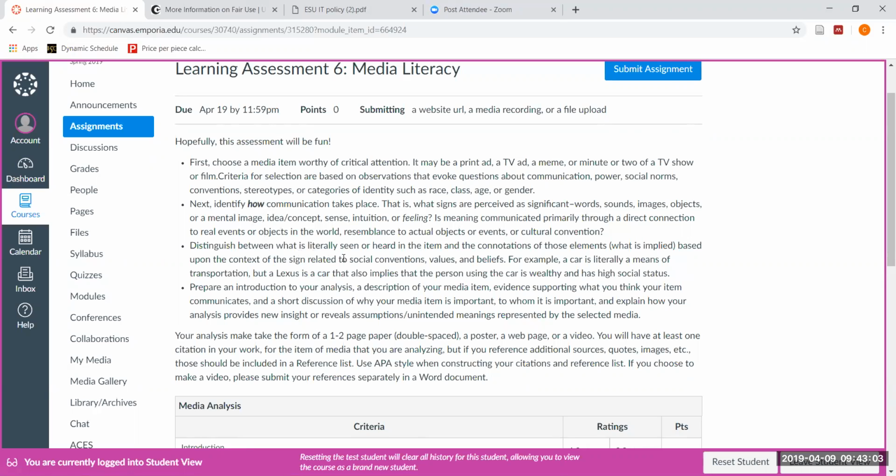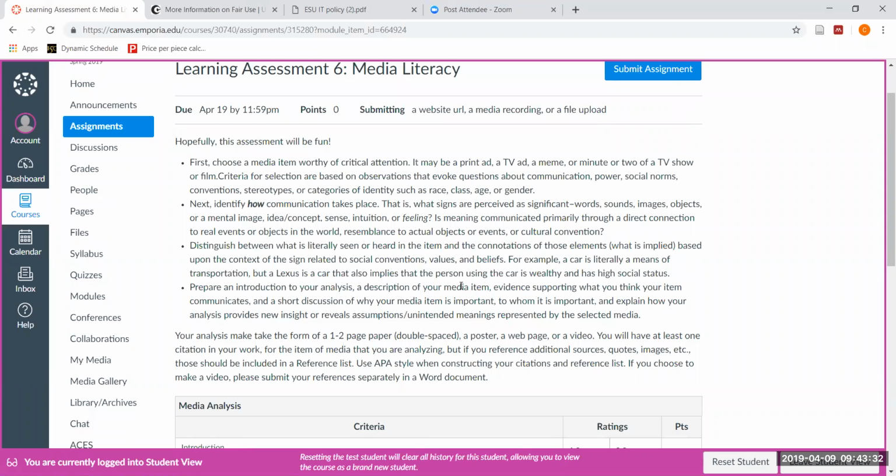Distinguish between what is literally seen or heard in the item and the connotations of those elements. And we've given you an example. So for example, a car is literally a means of transportation. An advertisement for a Lexus is an advertisement for a car that would also imply that the person using that car is wealthy, has high social status. It's almost better for you to drive something like that than to actually think about a car as simply a